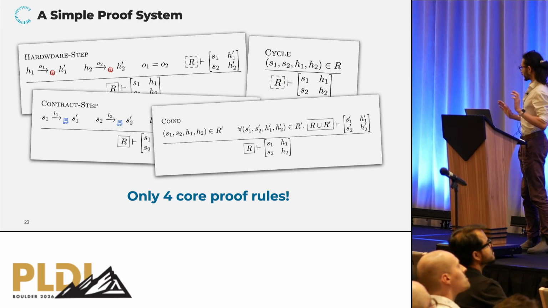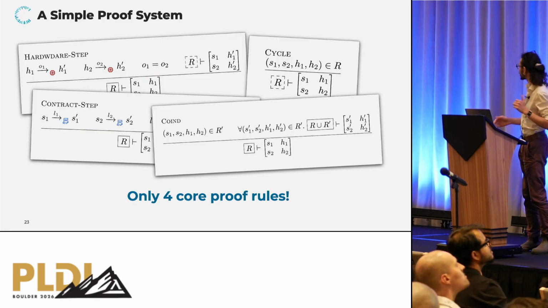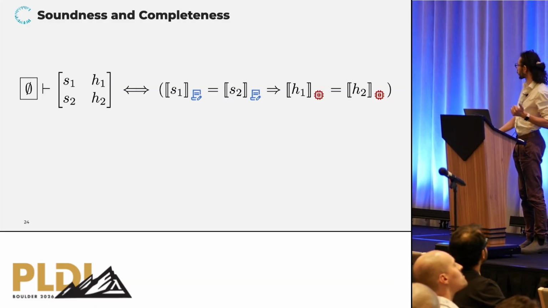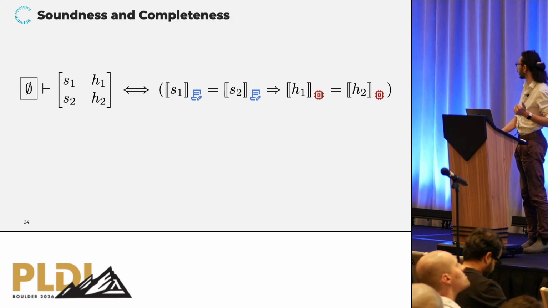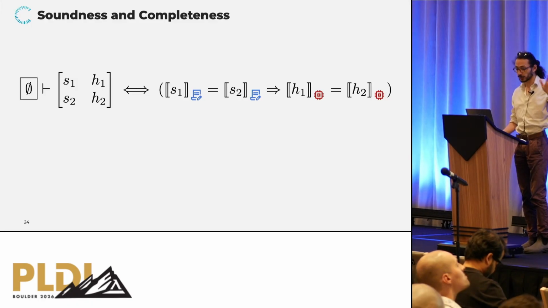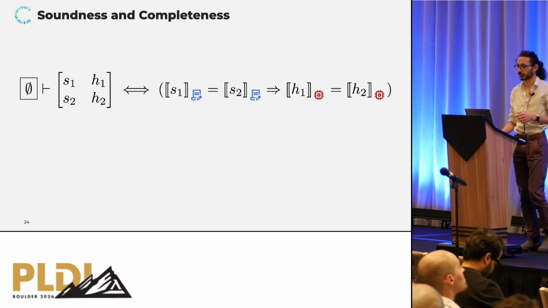Okay, so that's actually about it for the deductive system. It's only 4 core proof rules that I find to be relatively simple and intuitive. It turns out that those 4 rules are giving us a sound and complete proof technique for relative trace equality. So in particular, we can prove that if a quintuple is derivable starting from an empty context, then this is equivalent to proving relative trace equality.